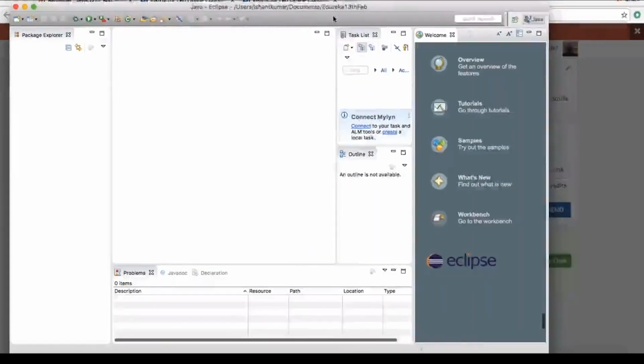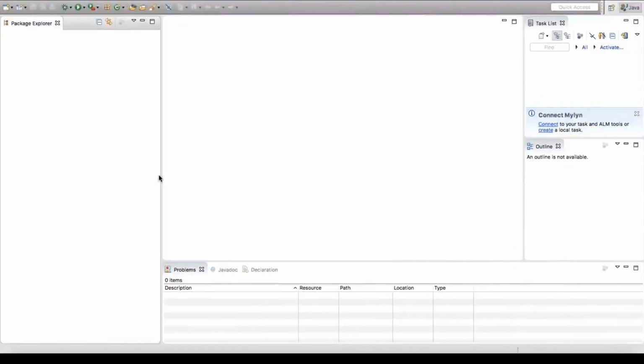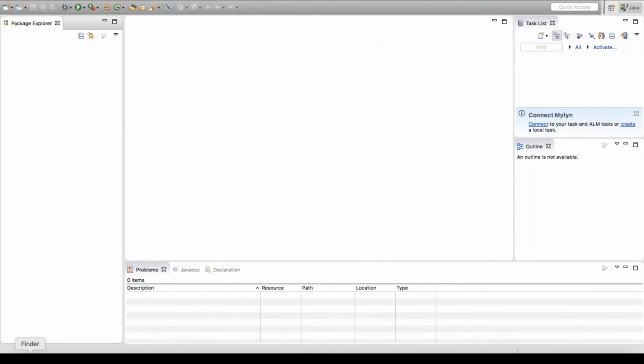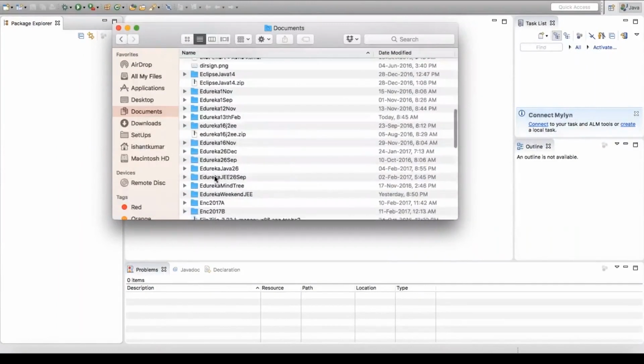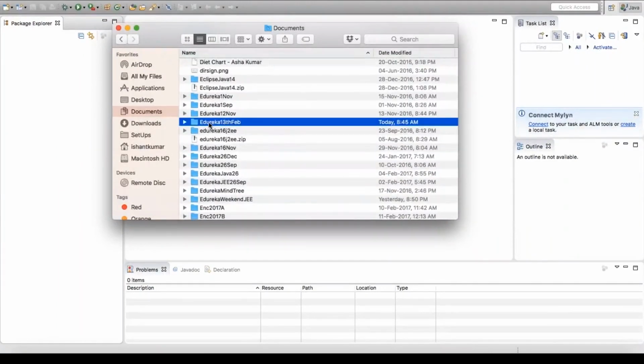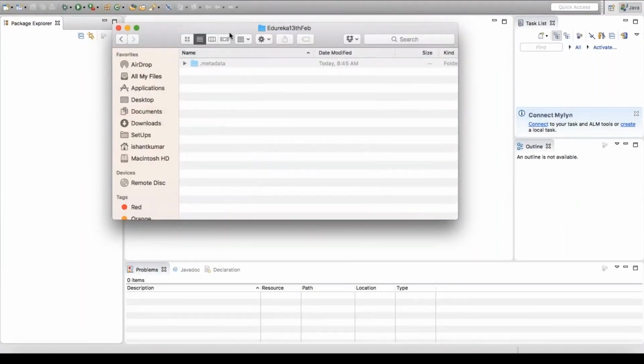You will get this welcome page. You can close it off, and this is what you've got in Eclipse. You can see this is one path. I got this workspace Edureka 13th February. This is one folder, Edureka 13th Feb, which has been created.